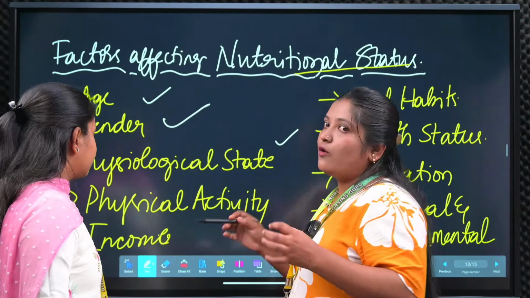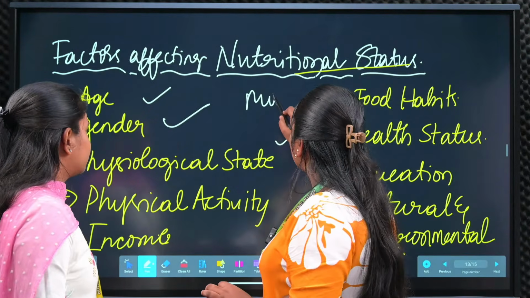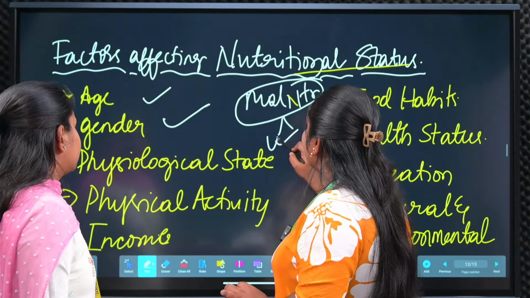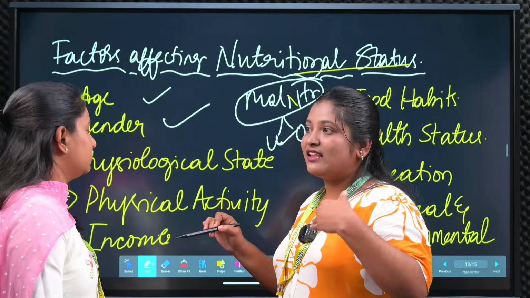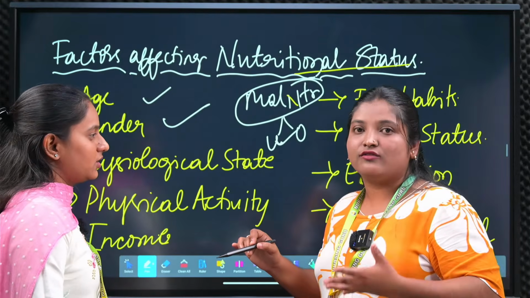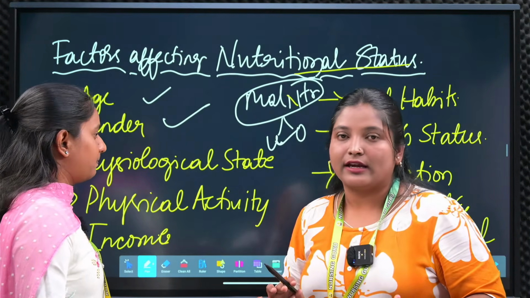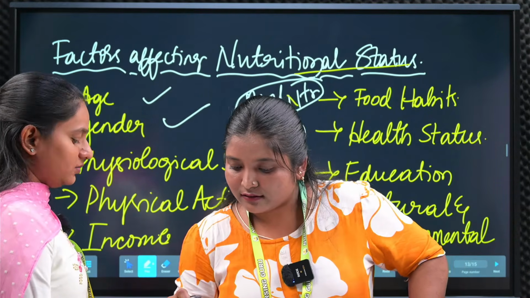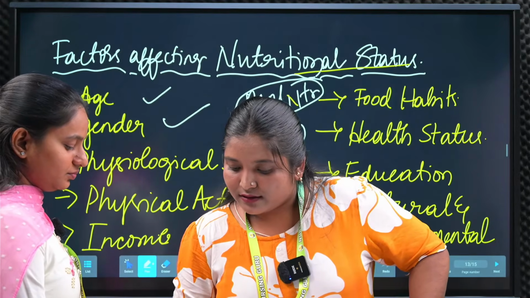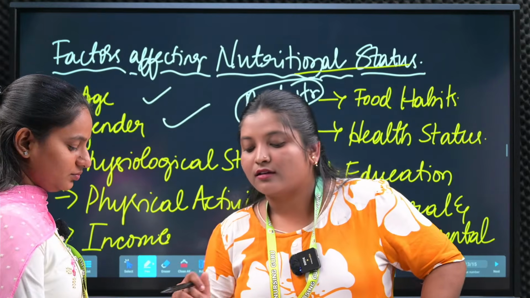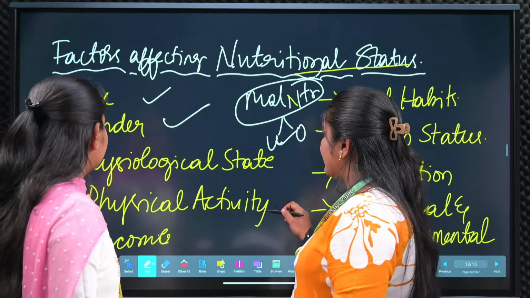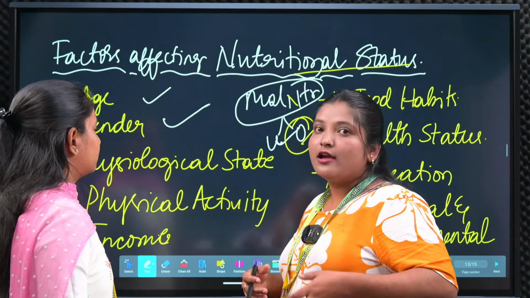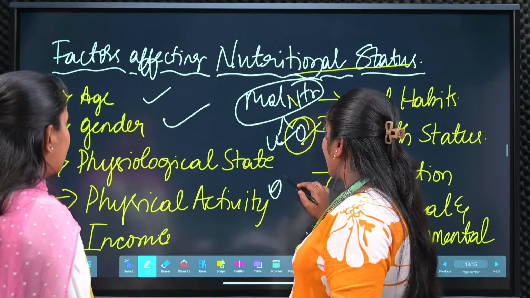Physical activity, so I will explain. Malnutrition will come, and you can think that malnutrition is again divided into two: undernutrition and overnutrition. Undernutrition means less intake of nutrition and less digestion and absorption taking place inside the body. The next thing we are going to see is physical activity. If physical activity is less, overweight will occur. We are taking a lot of nutrition but there is no physical activity, which will lead to obesity.